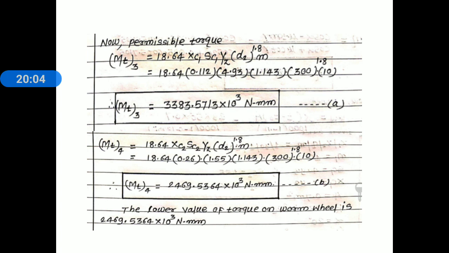Now here we find out the safe power. Based on wear rating, we consider the lower value between these two permissible torques. After observing equation A and B, the lower value of torque on the worm wheel is 2469.5364 into 10 to the power 3 Newton millimeter.